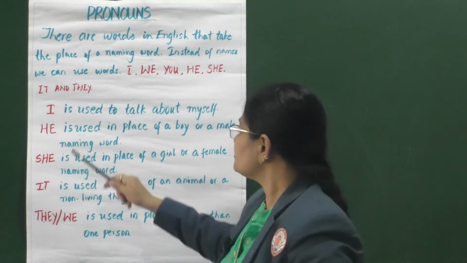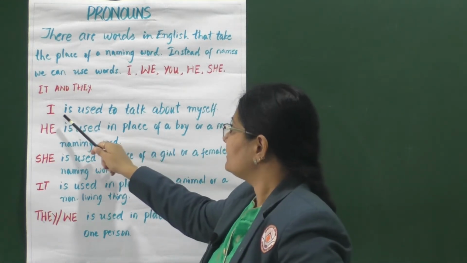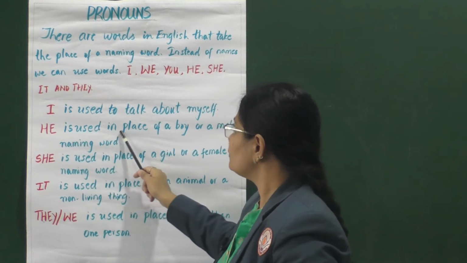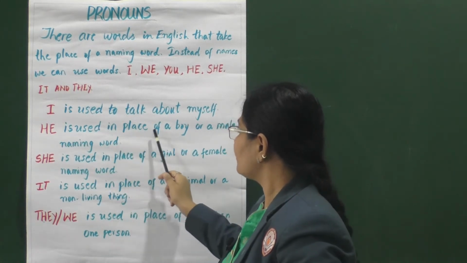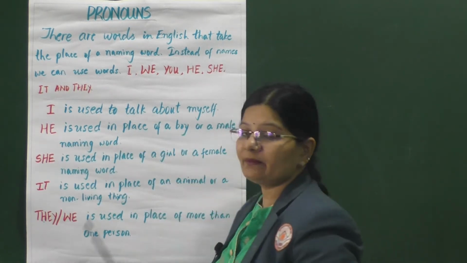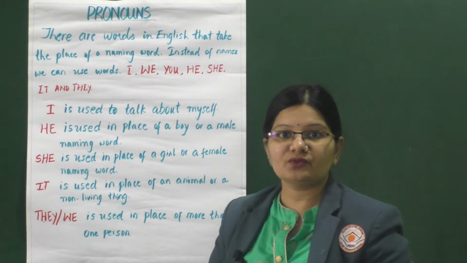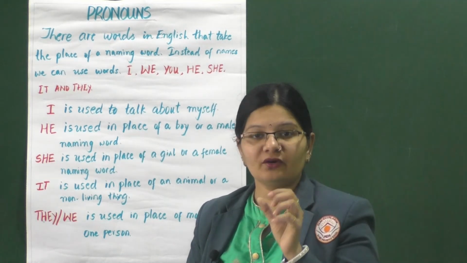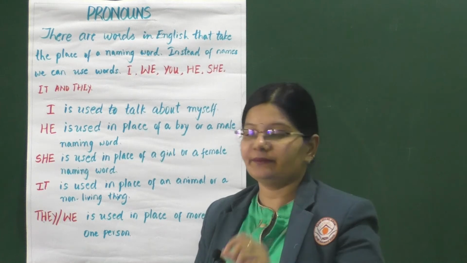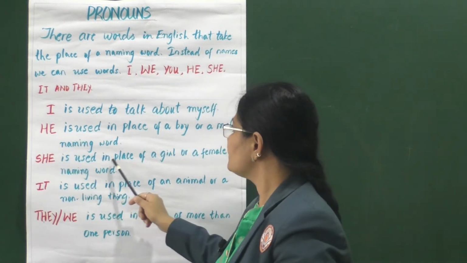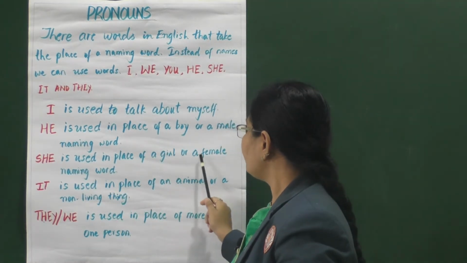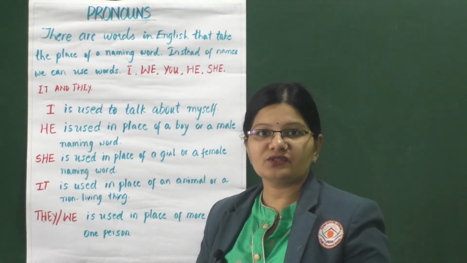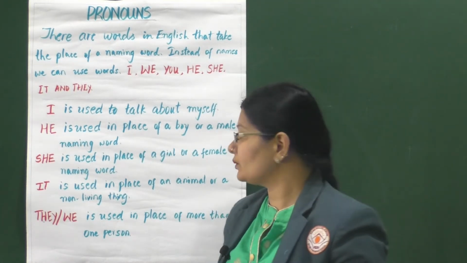Alright students, let's look at the usage of I. I is used to talk about myself. He is used in place of a boy or a male naming word. So he is used in place of a name which is of a boy or male. She is used in place of a girl or a female naming word. So kids, she is used in place of a female naming word.